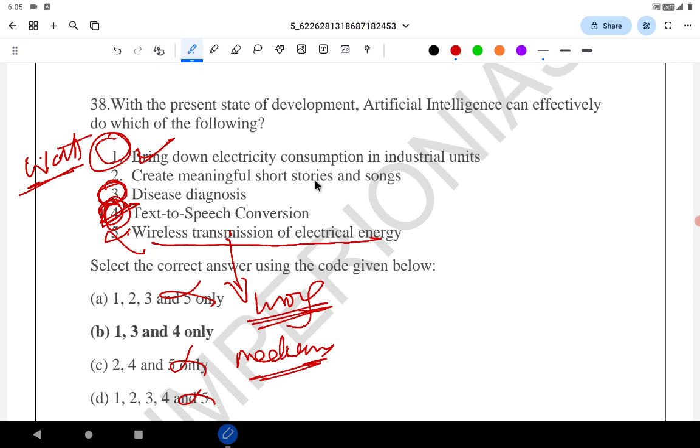Create meaningful short stories and songs. See, by that logic, in today's advancement with ChatGPT and other AI tools, even 2 sounds correct, but 5 is clearly wrong, so answer is B.